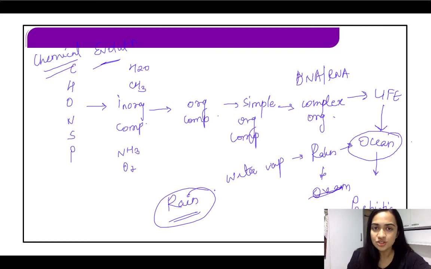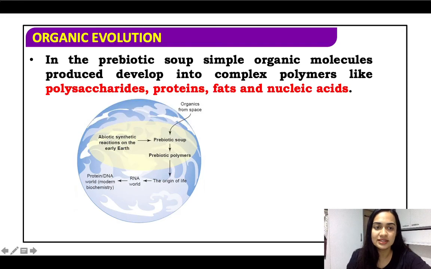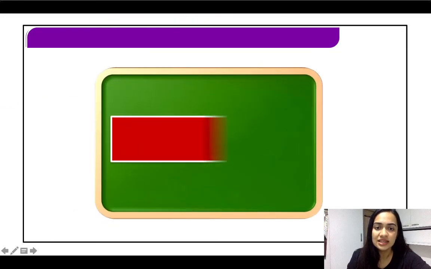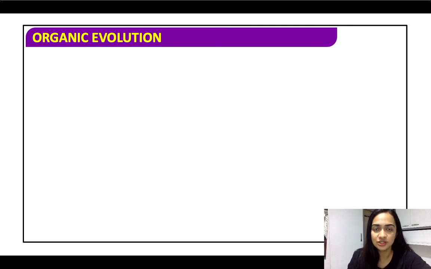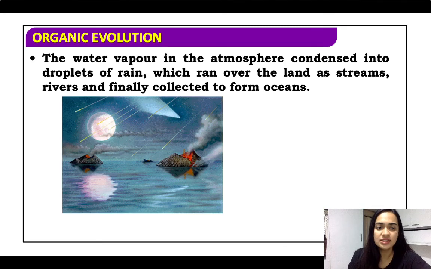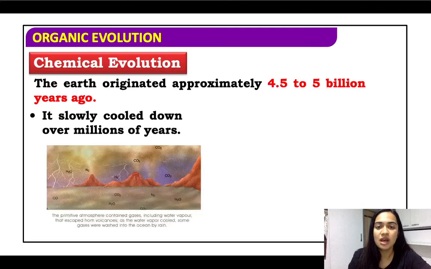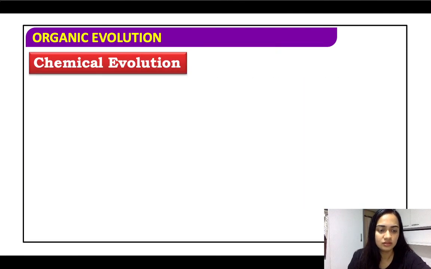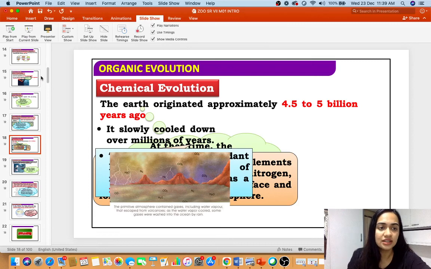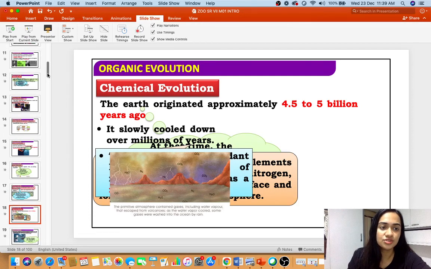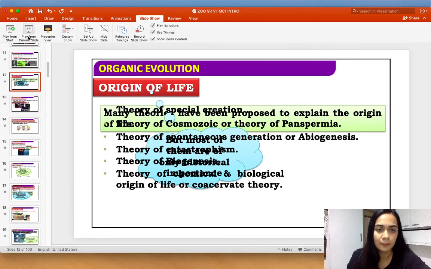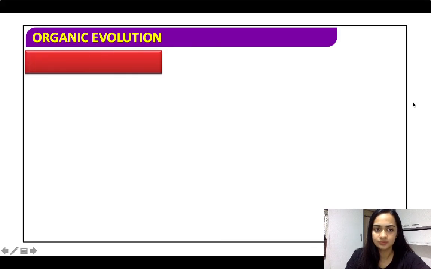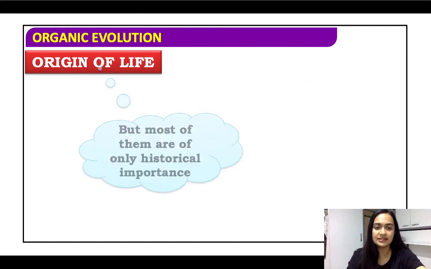So I think we'll stop with this today because we have discussed all the important theories. And in the next class we will start with biological evolution. This we'll discuss in the next class. So let us just revise quickly. The first theory that we saw was the special creation one. So let us just revise this slide.